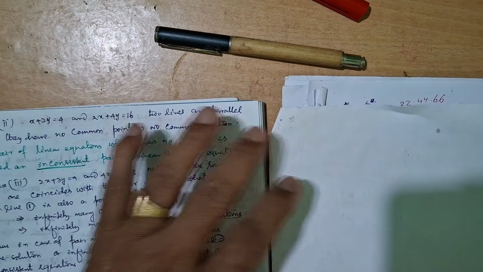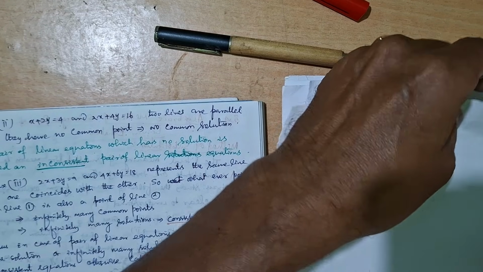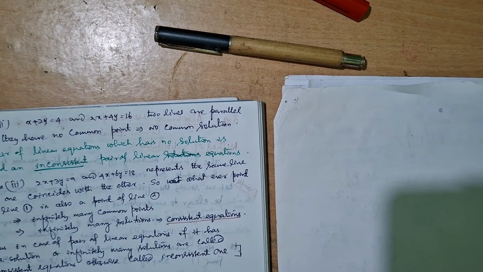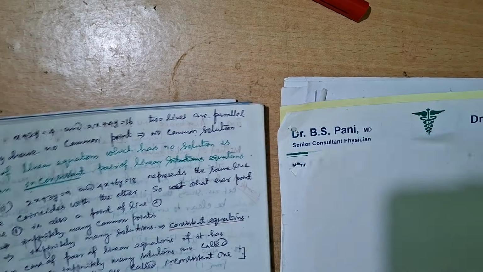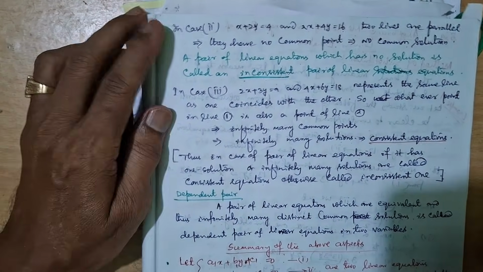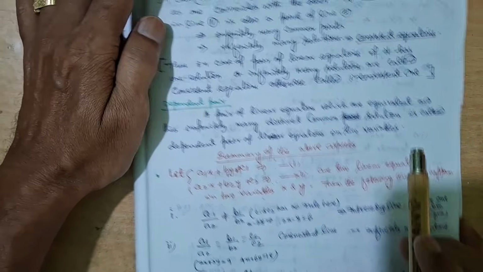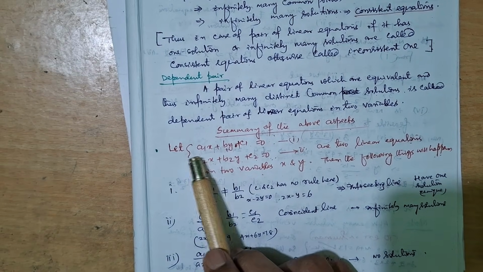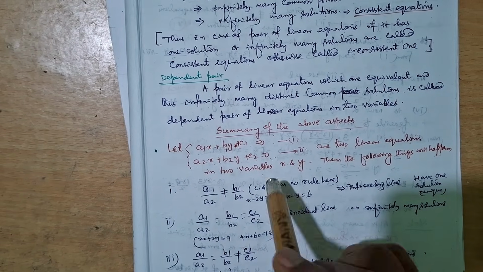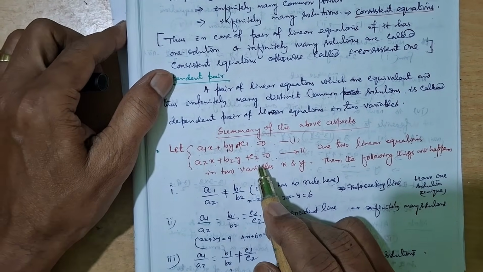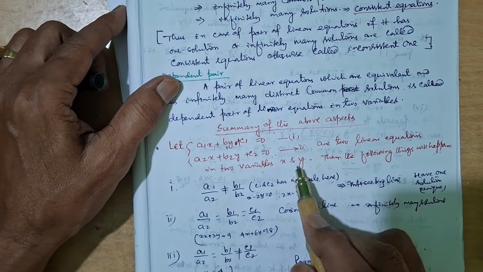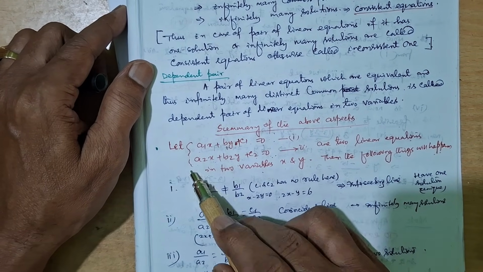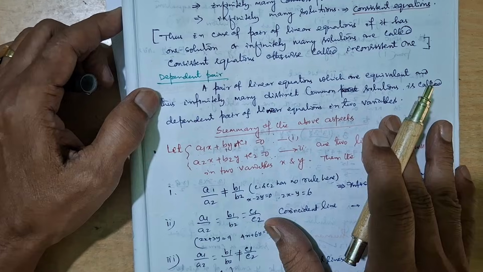But how will we guess at a stretch suddenly that the lines will cross, the lines will be parallel, or the lines will coincide? Only depending upon the coefficients of the equations we can find out the nature of the lines. So here is the question. I have told you the summary. Suppose a1x plus b1y plus c1 is equal to 0, and a2x plus b2y plus c2 is equal to 0 are two linear equations in two variables x and y. These a1, b1, c1, a2, b2, c2 all are constants, that is, real numbers.